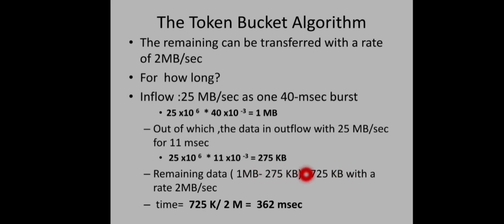So what will be the time taken to transfer the remaining traffic? Remaining traffic is 725 KB and the rate is 2 MB per second. Rate 2 MB per second means for transferring 2 MB of data it will take 1 second, right? So for transferring 725 KB it will take 725 K by 2M, that is about 360 milliseconds it will take. Okay, so this will be the traffic shape in case of a token bucket algorithm.